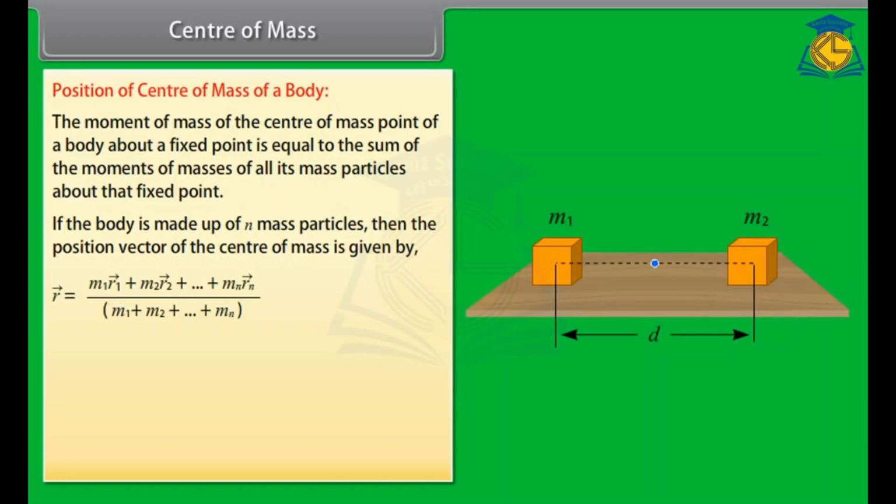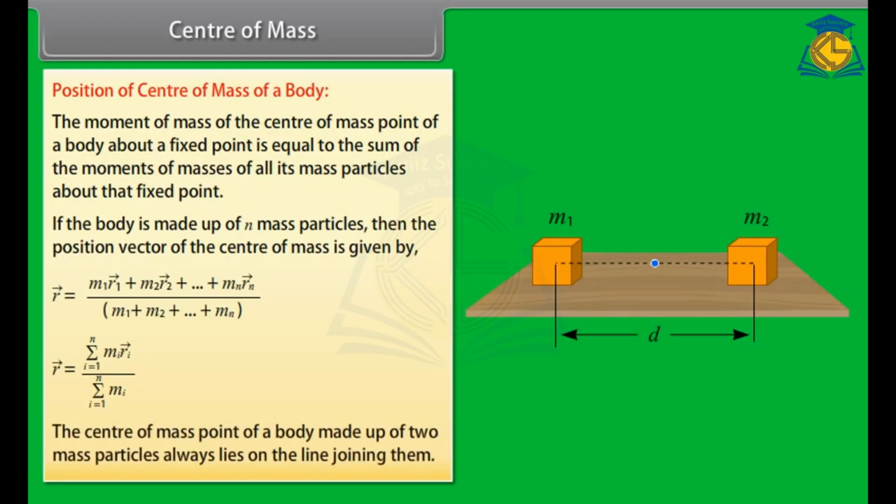On summarizing the above relation, we get r vector = summation from i = 1 to n of mi ri vector divided by summation from i = 1 to n of mi. The center of mass point of a body made up of two mass particles always lies on the line joining them. Motion of center of mass.